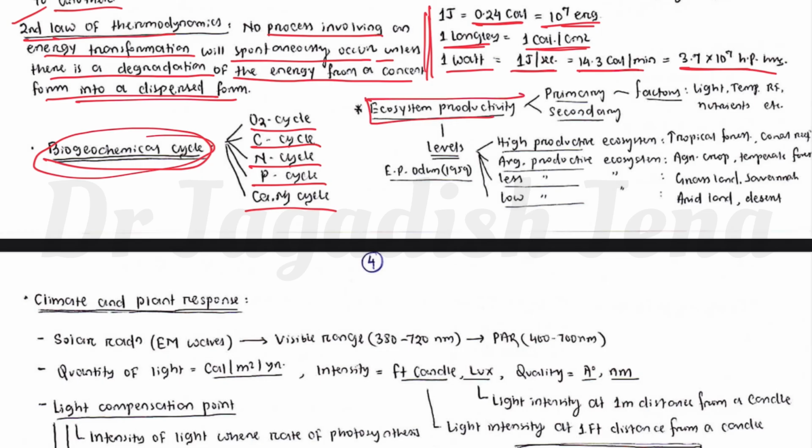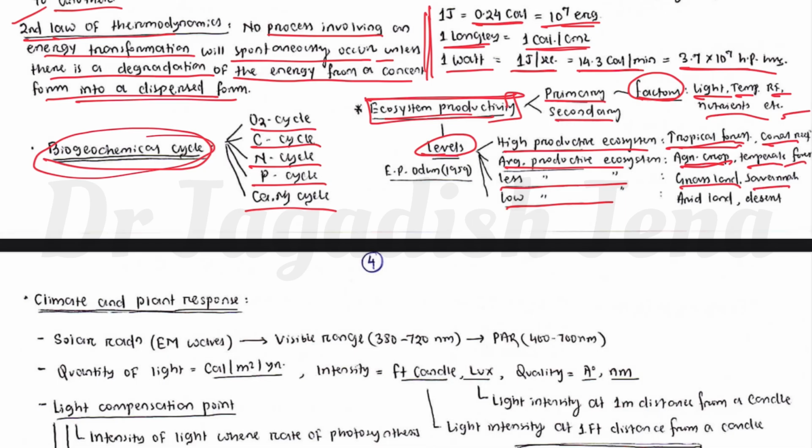Now, ecosystem productivity is divided into primary productivity and secondary productivity. Primary productivity is affected by factors like light, temperature, rainfall, nutrients, etc. Then there are levels of ecosystem productivity: high, average, less, and low productive ecosystems. High productive ecosystems are like tropical forest and coral ecosystems. Average productive ecosystems are like agricultural crops and temperate forests. Less productive ecosystems are like grasslands such as savanna. Low productive ecosystems are like arid land or desert. These are the different levels of ecosystem productivity, proposed by E.P. Odum in 1959.